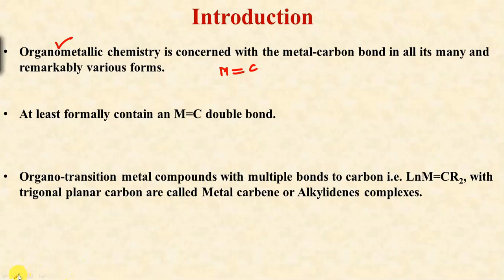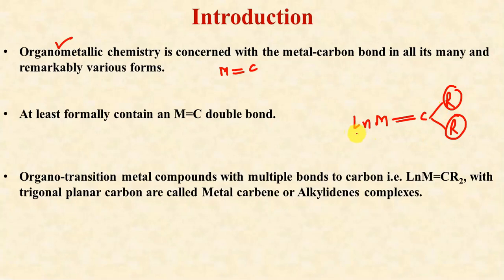This compound in general can be written as LnM double bond C, and on the two substituents, alkyl, aryl, or even alkoxy groups can be present. Amide or imide groups can also be present in place of these substituents. These ligands can be neutral ligands or ionic ligands.